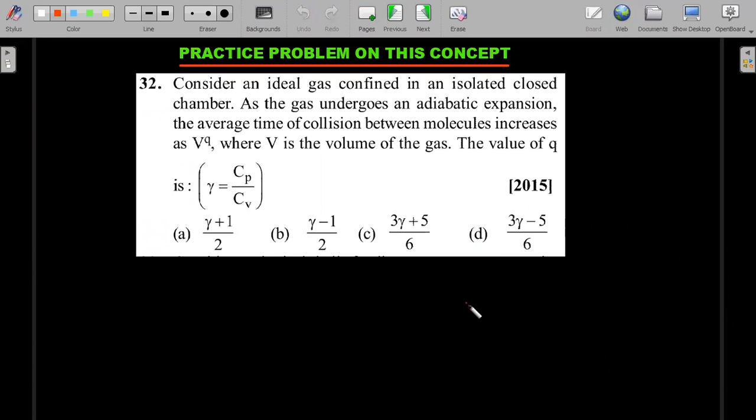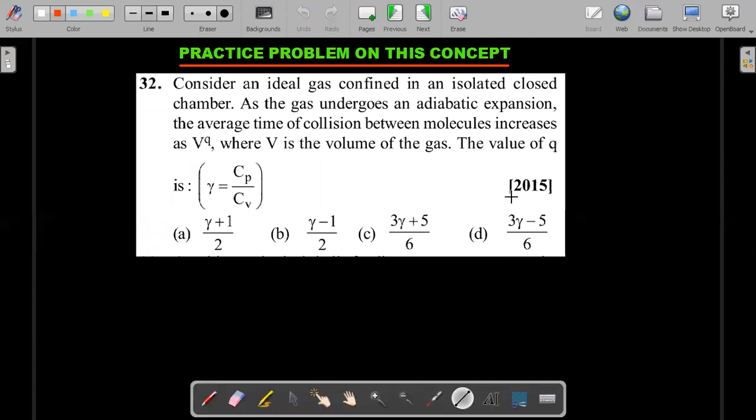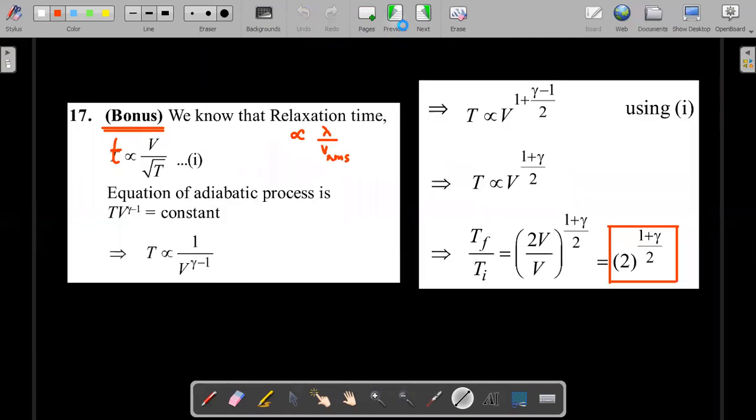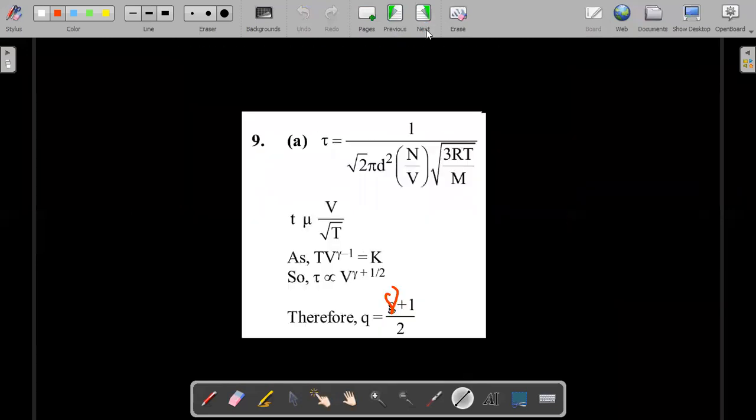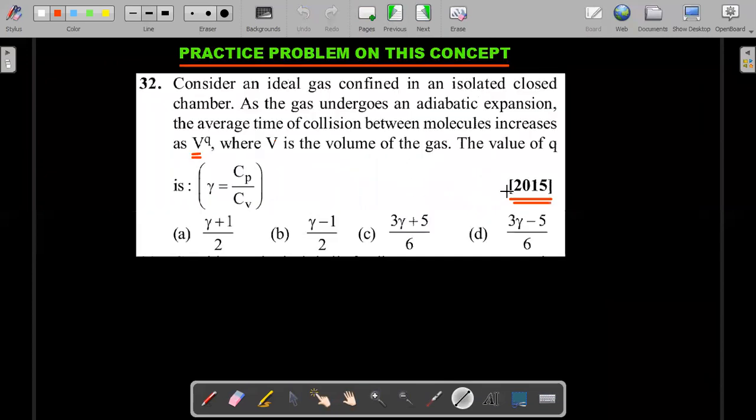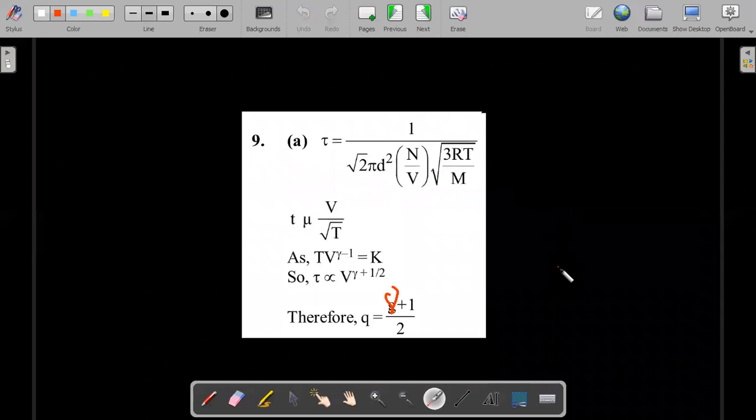By the way, they didn't spoil it in another year. To tell you how often the questions repeat, the previous question was a repetition of a 2015 question with a similar concept. The only difference this time is that the volume power was asked. Last time, I think the temperature power was asked. So both are related to each other. You should be able to get the practice of this. Try it out and match it with the solution in the next slide that I'm going to give you. So here's the solution. You should have got this one right if you watched through the previous video completely.